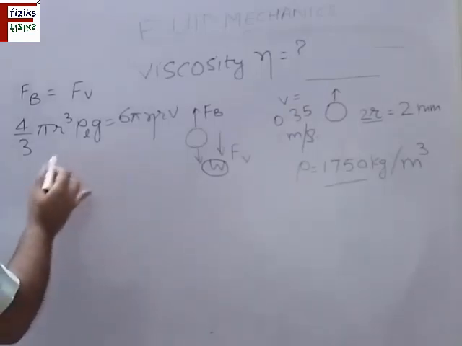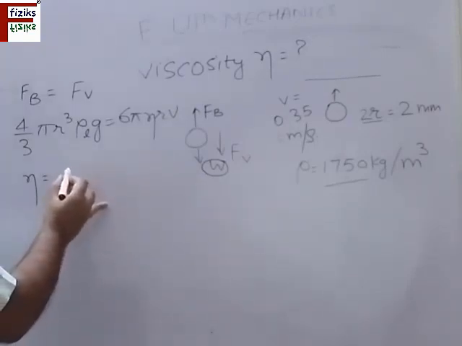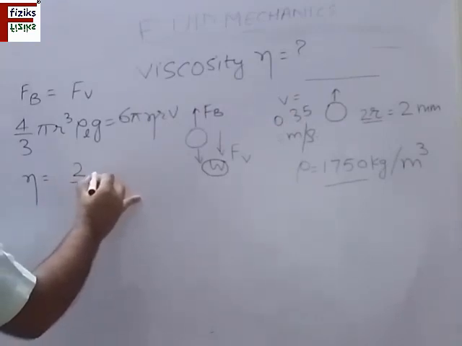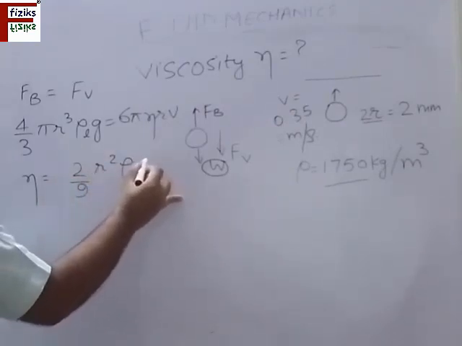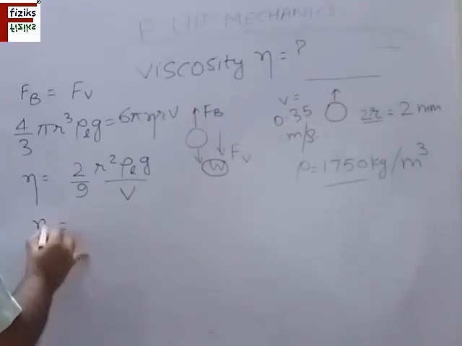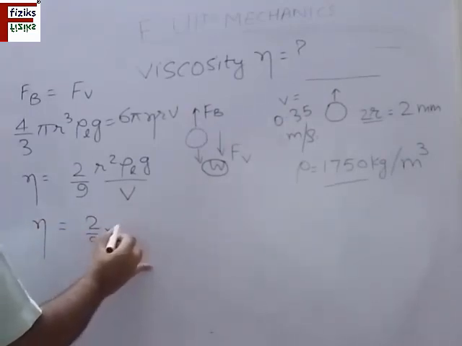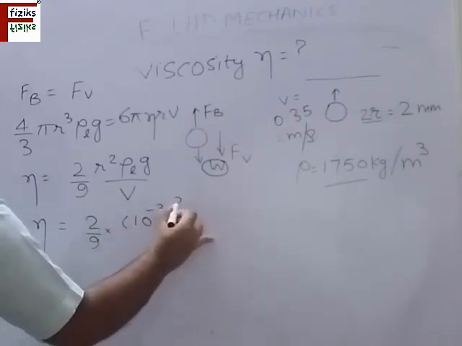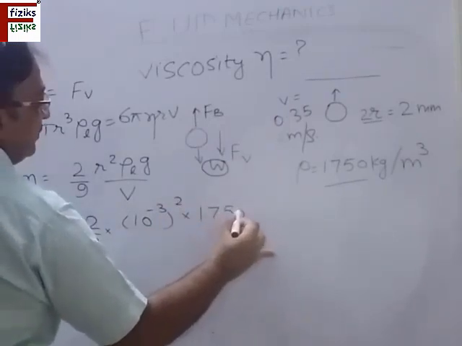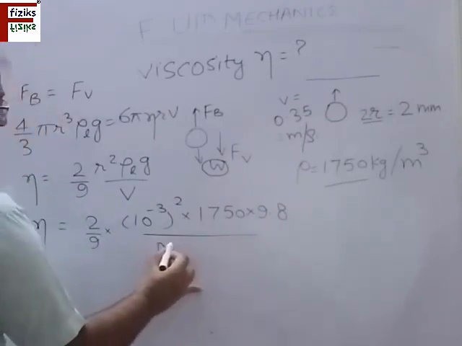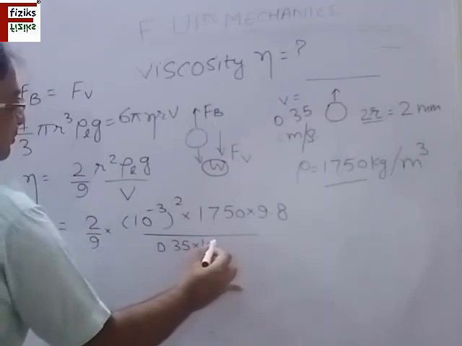V is the velocity. From this equation you can find the value of the viscosity of the liquid, and this is equal to 2 by 9 r square rho L g divided by v. Now put the values in this equation. So 2 by 9, r is 1 mm, 2 mm is the diameter, 10 to the power minus 3 whole square. Density of liquid is 1750 into g is 9.8 divided by the velocity, which is 0.35 centimeter per second. Convert this into meter per second.